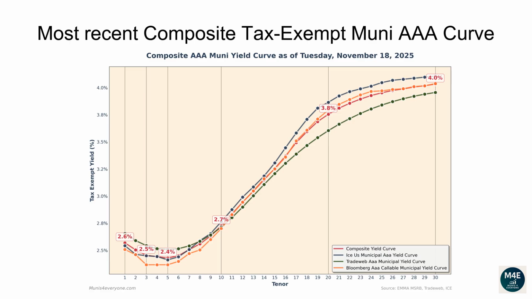The one-year composite tax-exempt yield is 2.57%. The two-year yield is 2.5%. The three-year yield is 2.45%. The 5-year yield is 2.43%. The 10-year yield is 2.73%. The 20-year yield is 3.75%. The 30-year yield is 4.03%.